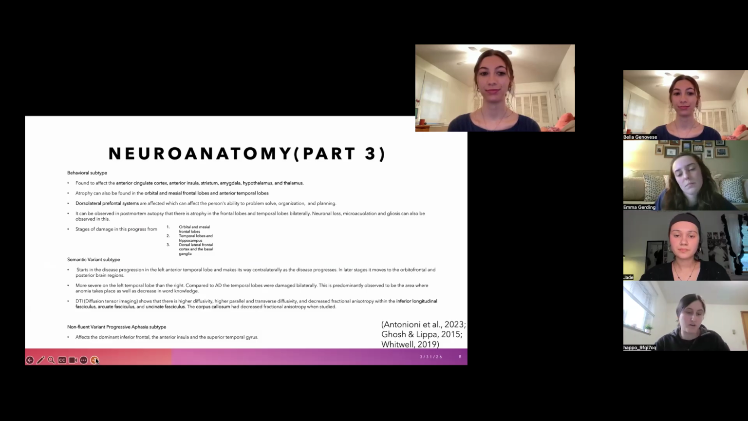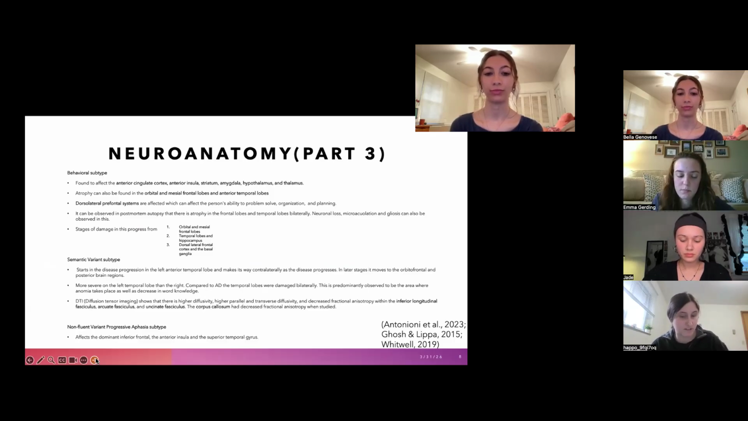For the behavioral subtype, it is found to affect the anterior cingulate cortex, anterior insula, striatum, amygdala, hypothalamus, and thalamus. Atrophy can also be found in the orbital and mesial frontal lobes and anterior temporal lobes. Dorsolateral prefrontal systems are affected, which can affect the person's ability to problem solve, organize, and plan. The disease usually starts in the orbital and mesial frontal lobes and ends in the dorsolateral frontal cortex and the basal ganglia.